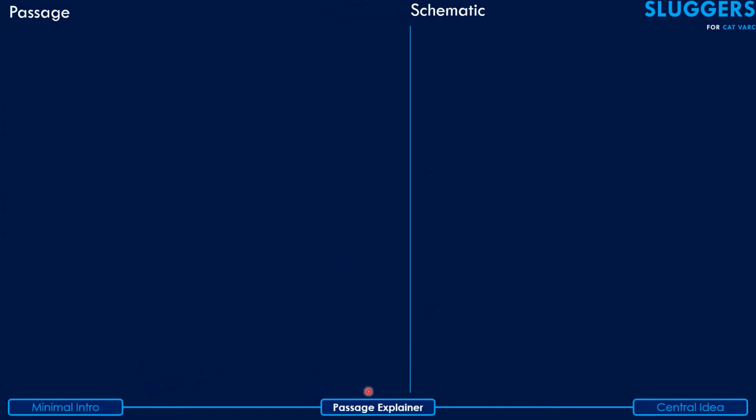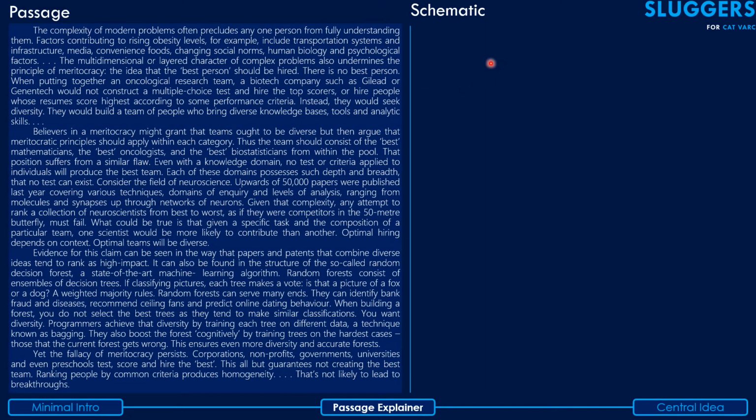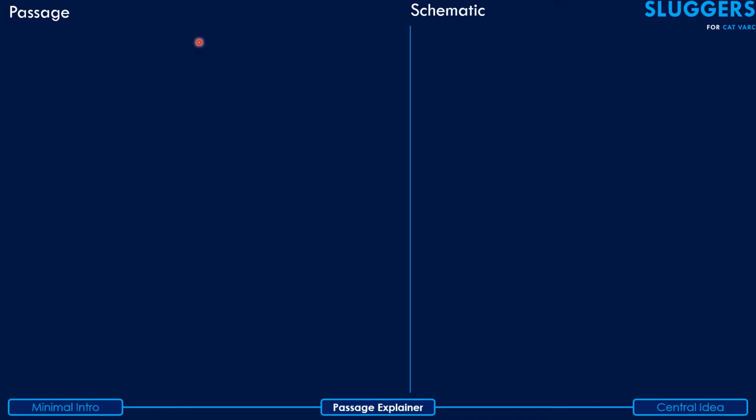Okay, so now guys, this is the passage explainer part of the video. Your current screen is split into two parts. On the left side is where we'll have the passage, and on the right side is where we'll have the schematic diagrams. The way we'll go about this is that I'll read and explain the passage paragraph by paragraph as the schematic diagram simultaneously appears on the right. Post reading every paragraph, I'll explain the same in detail by the use of the schematic diagram that will have appeared by that time, and then move on to the next paragraph. All right, so let's jump into the first paragraph.